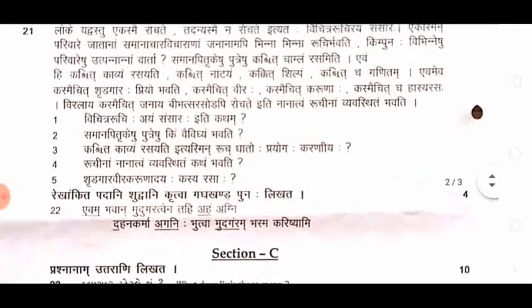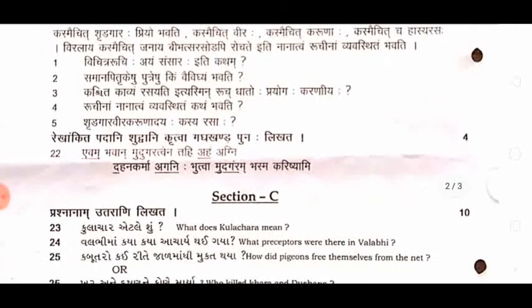Then: correct the underlined words and rewrite the prose passage. What I have taught you in the class many times is that whatever mistake there is in writing a word, we have to correct. The mistakes may be of ma and of anunasik vyanjan. You have to correct and write the entire prose passage or the sentence again.